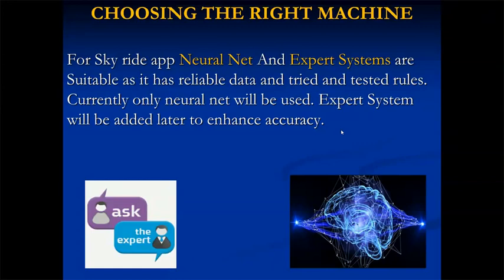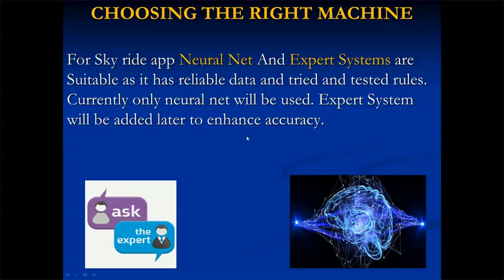Choosing the right machine. There are several machine learning algorithms. Based on this particular project, for the Skyride app, neural net and expert systems are suitable, as it has reliable data and tried and tested rules. Currently only neural net will be used. Expert system will be added later to enhance accuracy.